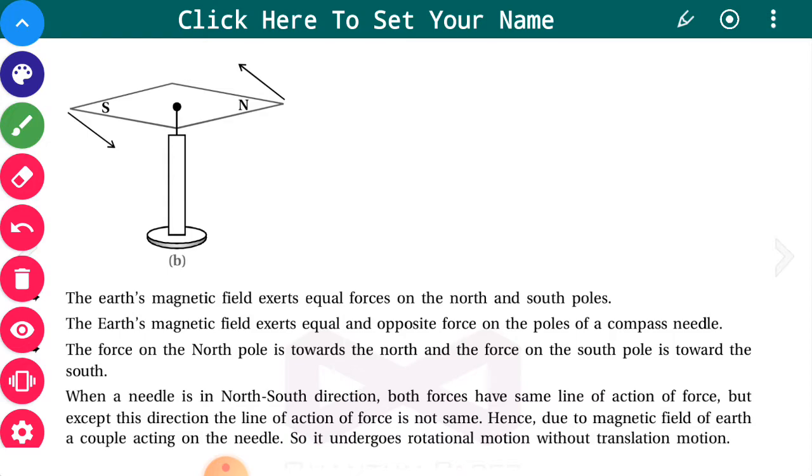It is said to be in equilibrium because the same line of action of force will be there. So the needle will remain in equilibrium. Except at the equilibrium position it will rotate, and you will have the couple of the torque acting on the magnetic needle.